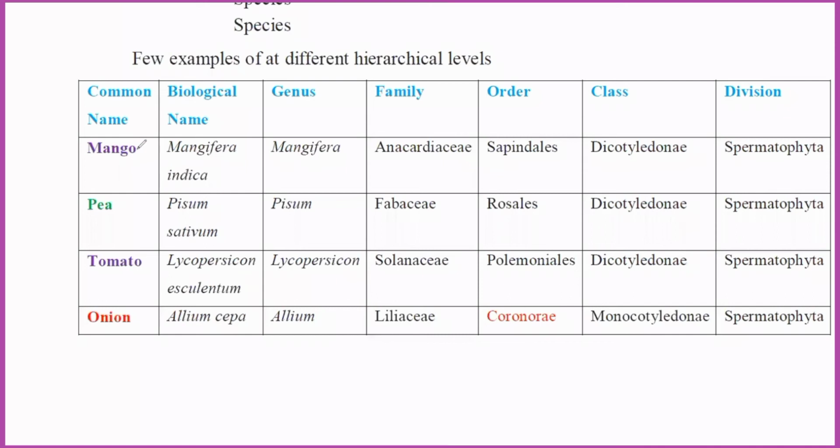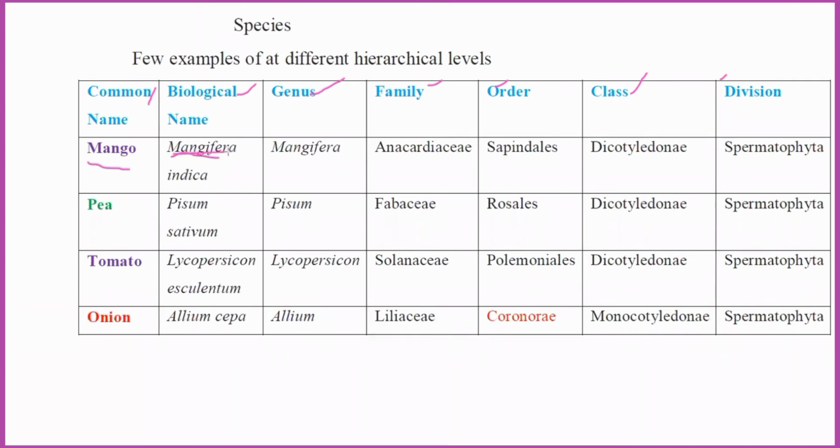Now here let us talk about common name, biological name, genus, family, order, class, division. So let us take mango. It is a common name. The scientific name of mango is Mangifera indica.